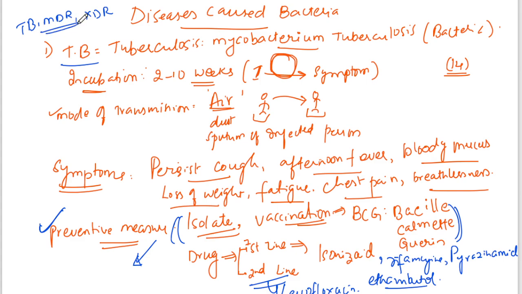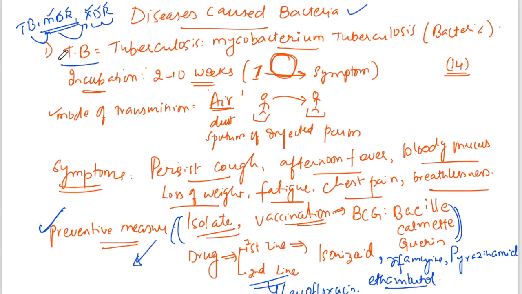What do you mean by MDR-TB? MDR-TB is multi-drug resistant TB. What do you mean by XDR-TB? XDR-TB means extremely drug resistant TB. If a patient stops the medication in between, then TB will be converted to MDR-TB. If a course is for 6 months and he takes the medicine for only 3 months and stops, then the bacteria will get resistance, and MDR-TB will be converted to XDR-TB.